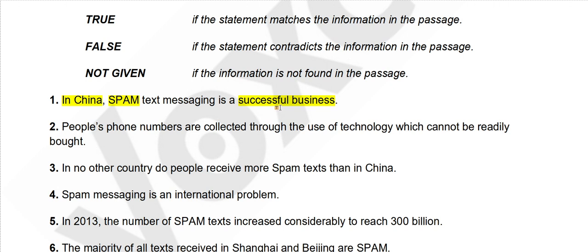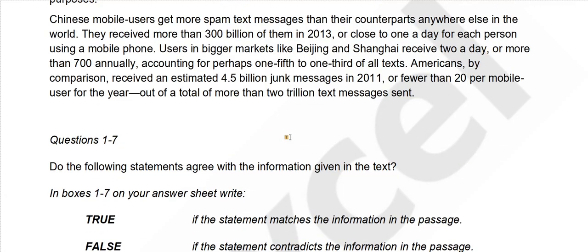So if it is a successful business, we will say true. But if it's not a successful business, if it's in loss or something like that, we will say false. But if it is not given whether it is successful or not, like the information may say there is a business of spam messaging in China, but it is not written whether it is successful or not, we will say not given.